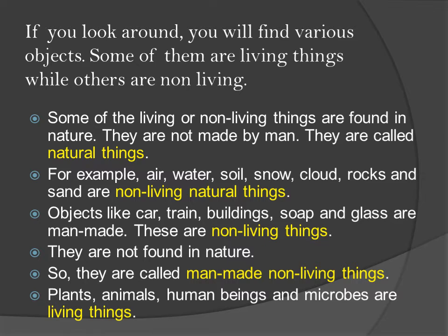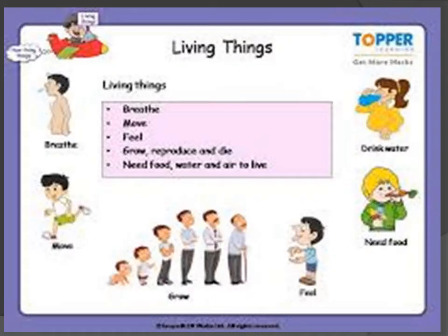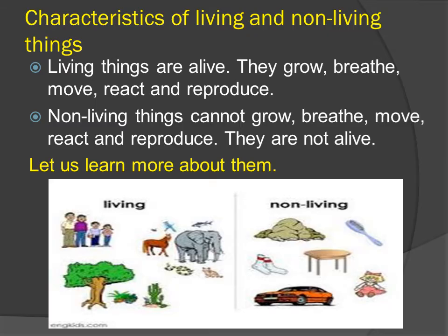Plants, animals, human beings and microbes are living things. Now see the picture. What do you have in living things? What can living things do? Let us learn more about it.